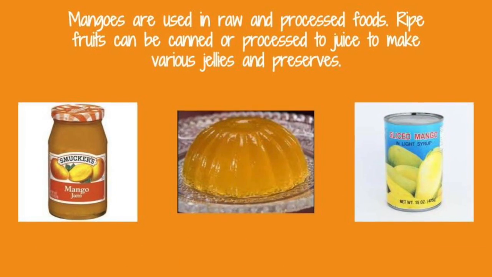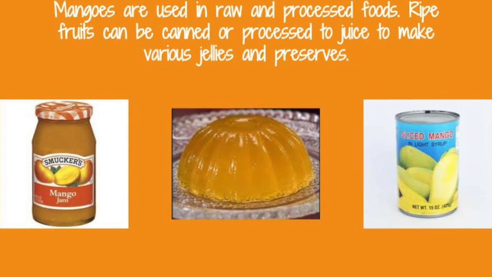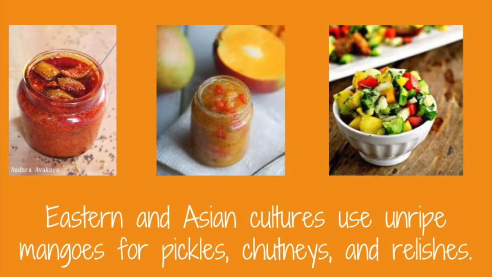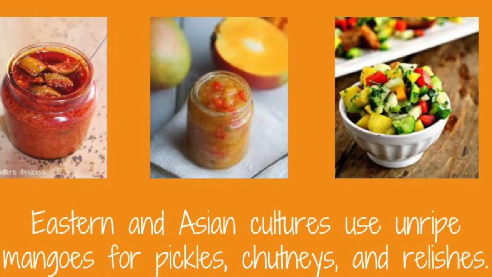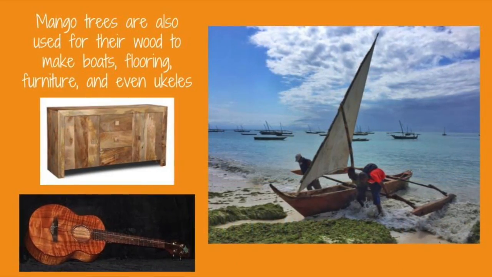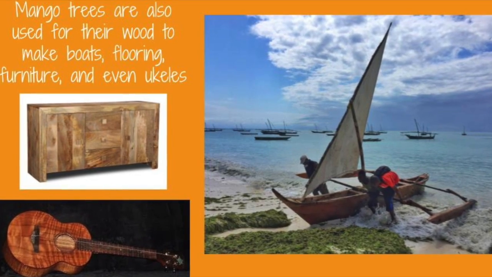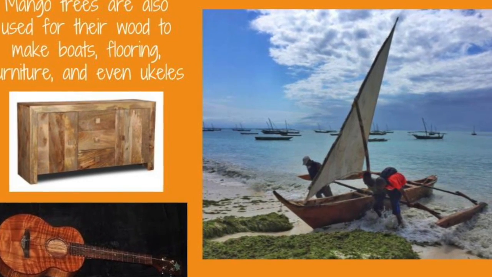Mangoes can be eaten raw or processed into different foods, such as jams and jellies. Many Eastern and Asian cultures use unripe mangoes for pickles, chutneys, and relishes. Once all of the fruit has been picked off, mango trees can also be used for their wood to make boats, flooring, furniture, or even ukuleles.